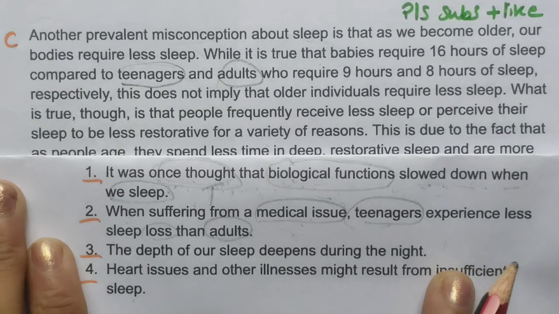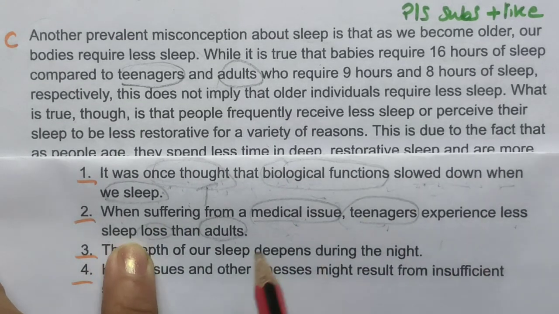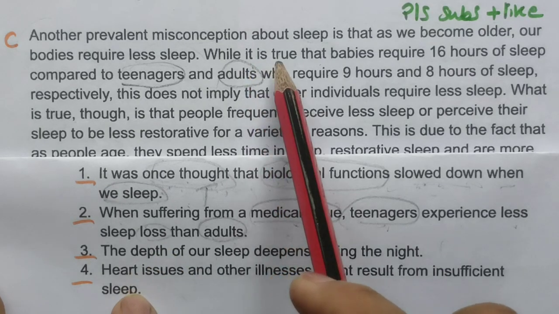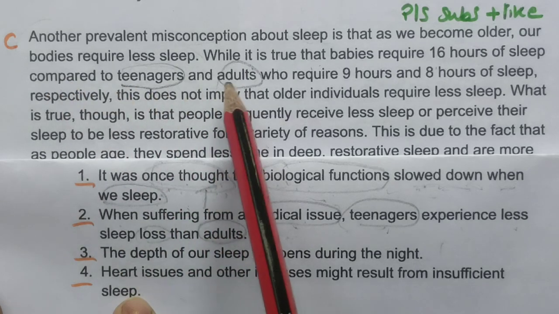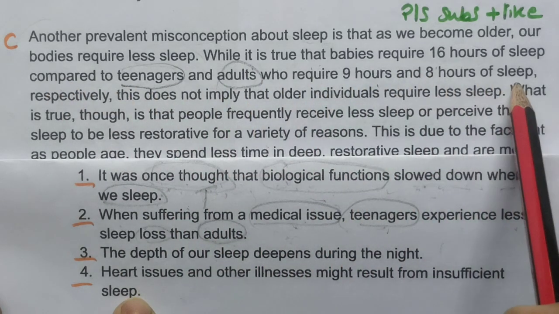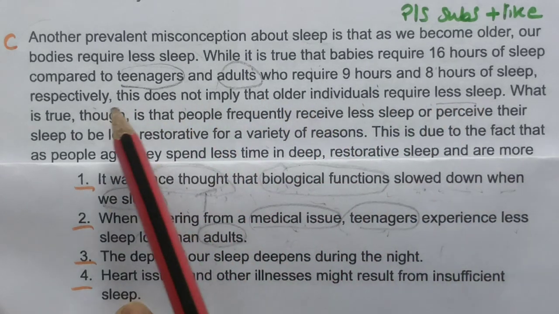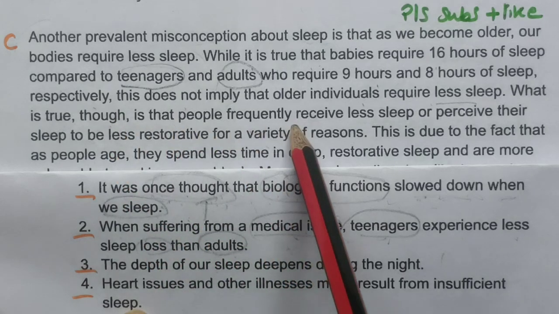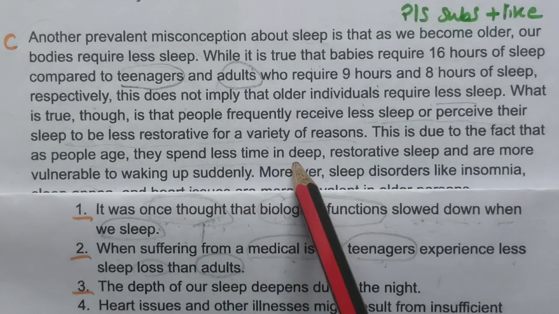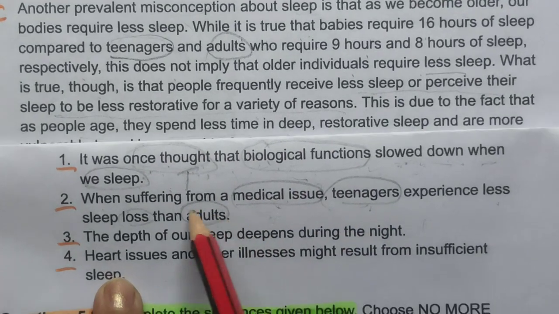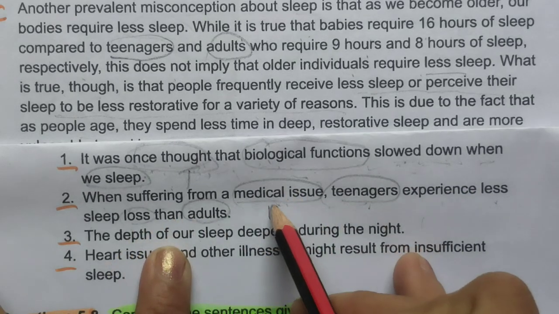Now what we are looking for is the statement: when suffering from a medical issue, teenagers experience less sleep loss than adults. Okay, while it is true that babies require 16 hours of sleep compared to teenagers and adults who require 9 hours and 8 hours of sleep respectively, this does not imply the older individuals require less sleep. What is true, though, is that people frequently receive less sleep or perceive sleep they spend less. No, I don't think so. They have not described anything about when suffering from a medical issue and experiencing less sleep loss. So this is not given.